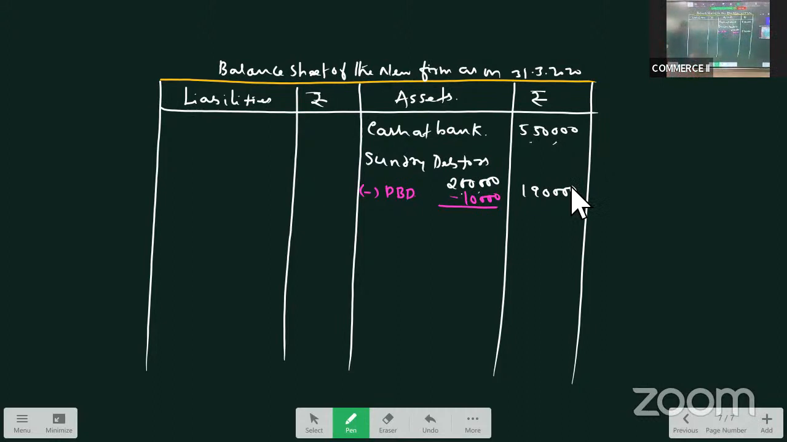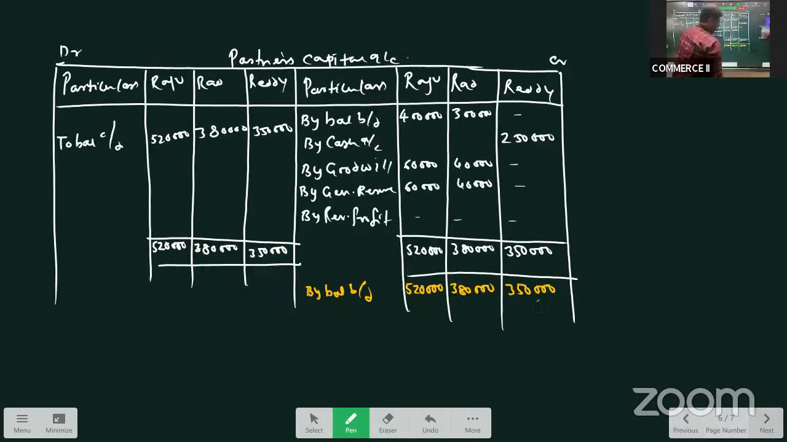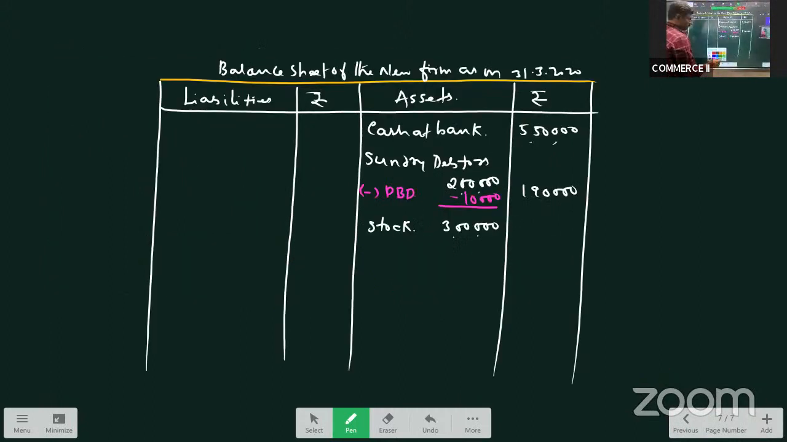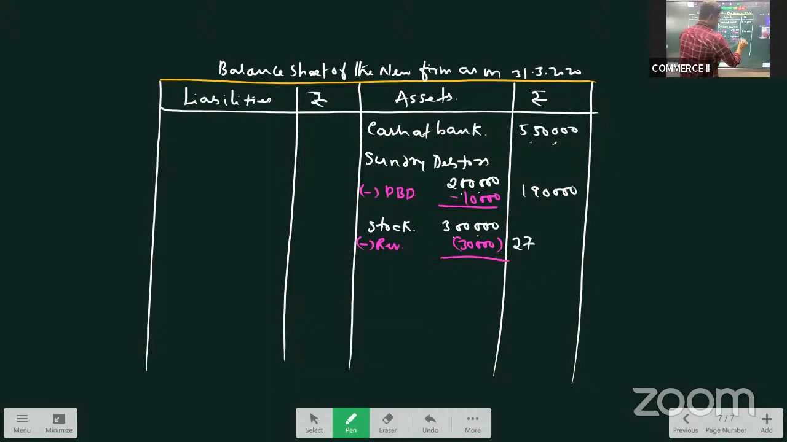Okay, very good. Next is stock. Again, will I take the value given as 3 lakhs in the outer column? Answer is no. What we did, we had revalued the asset and there is a decrease in the value of the asset by 30,000. So I will deduct that and write 2,70,000.